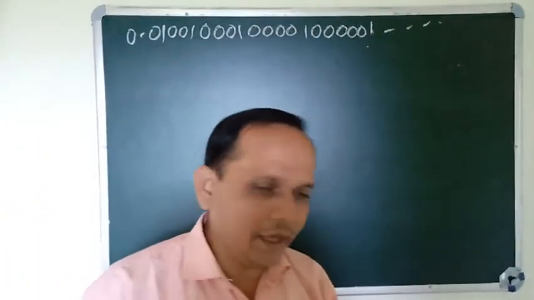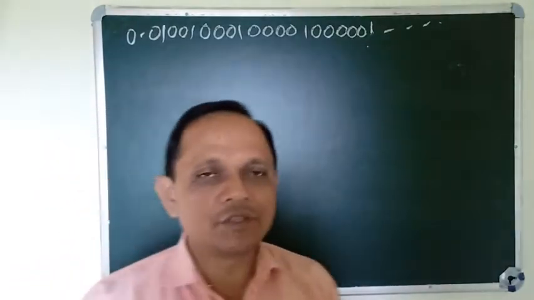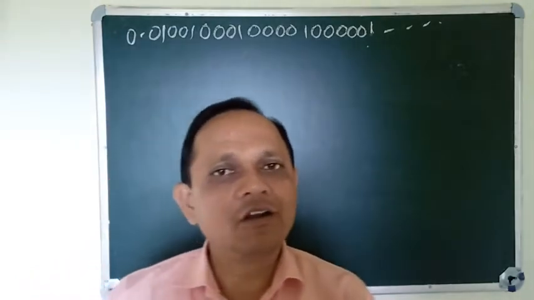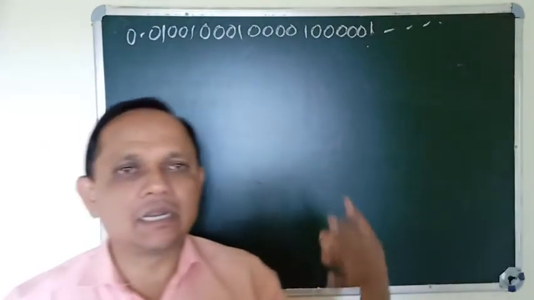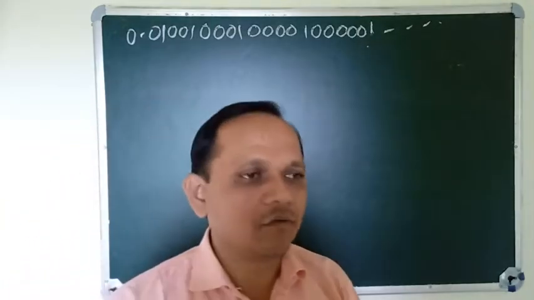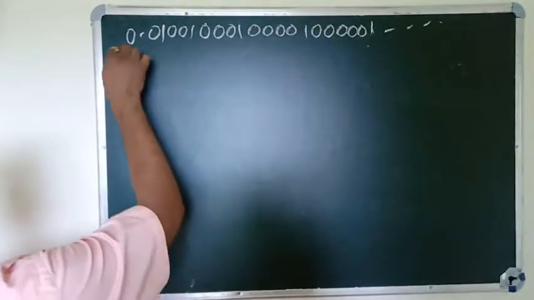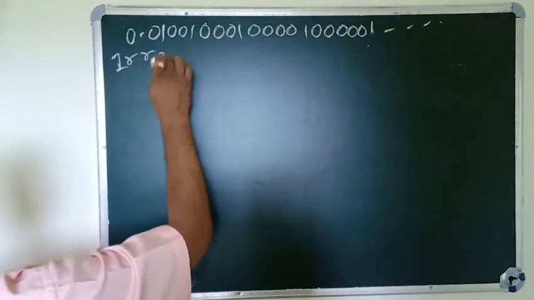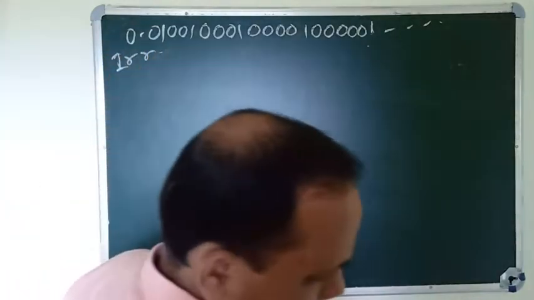Likewise other number systems, your natural numbers, whole numbers, integers, rational numbers, irrational numbers are also unlimited or uncountable. That is called irrational number.